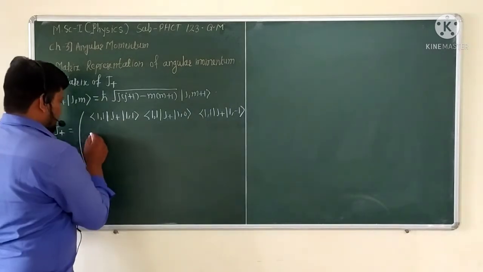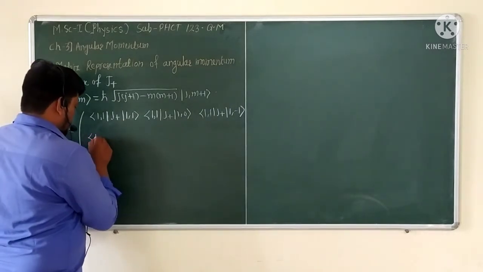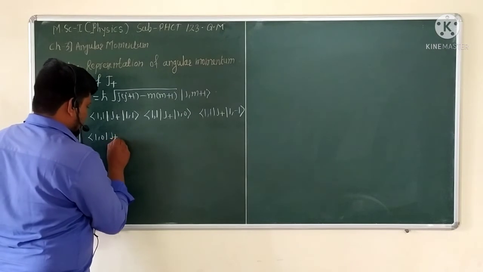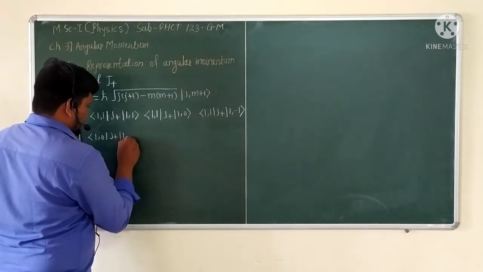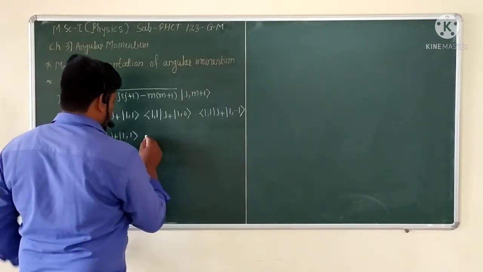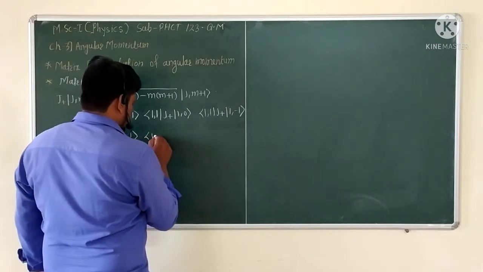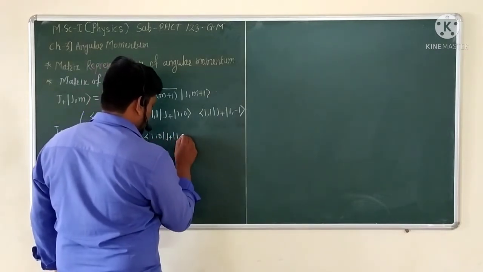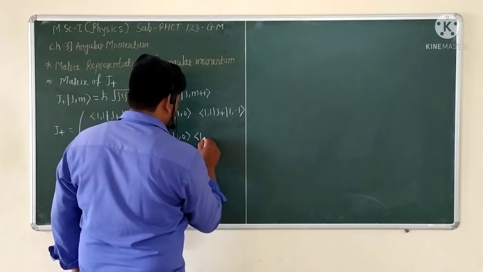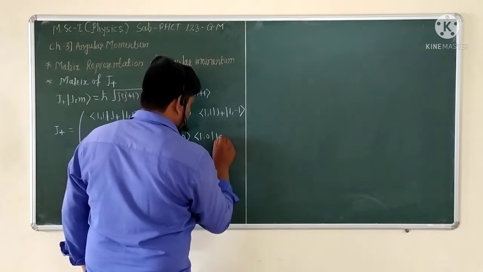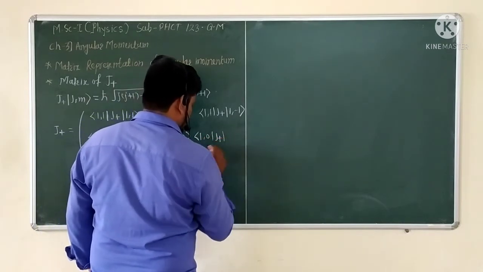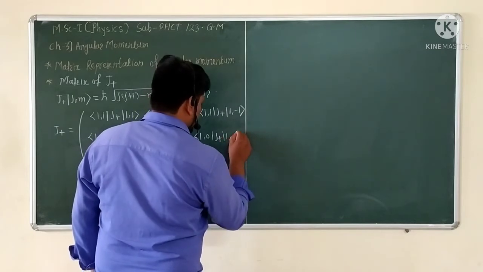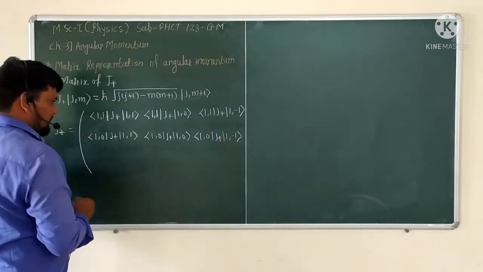Next, the bra of 1 comma 0 with J plus operating on the ket of 1 1, and similarly the bra 1 0 with J plus operating on 1 0, and so on. This is a very interesting and important subject, and if you understand it clearly, you can solve it very easily.